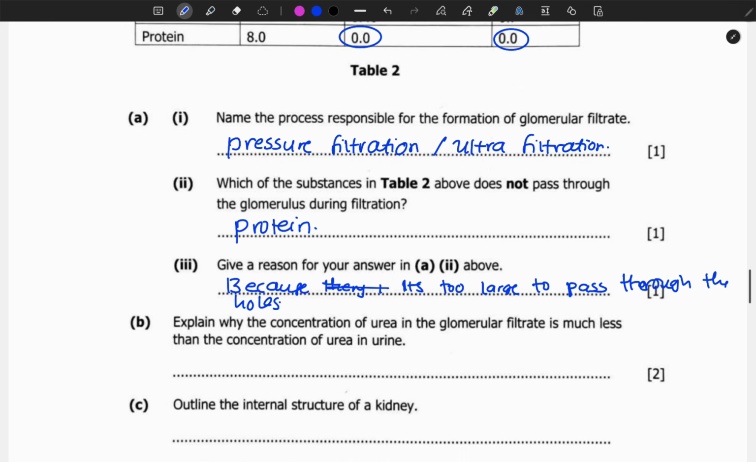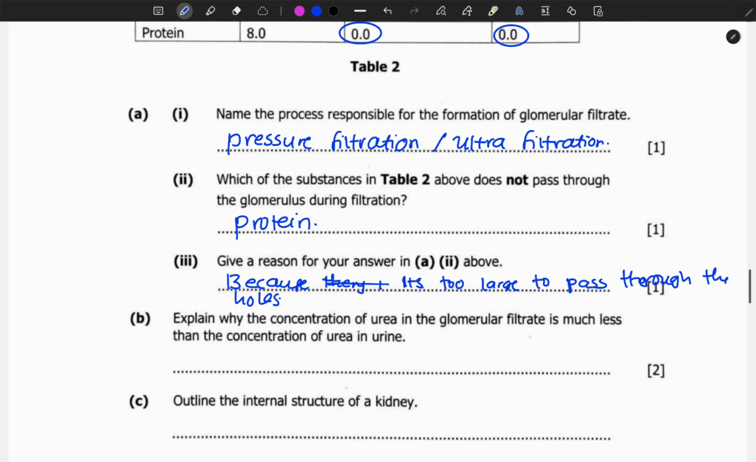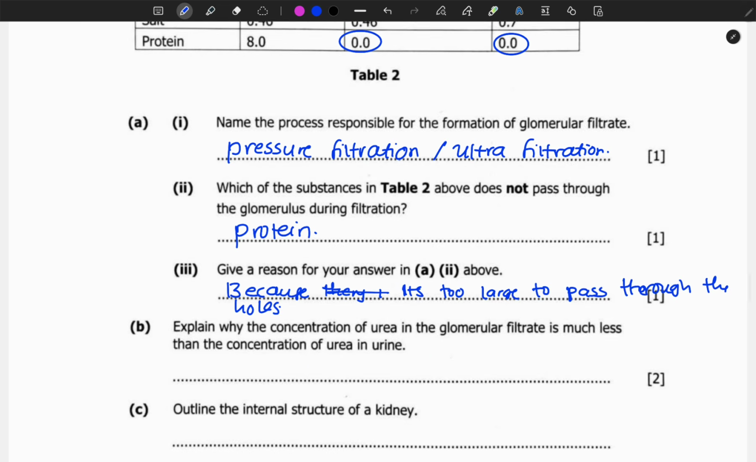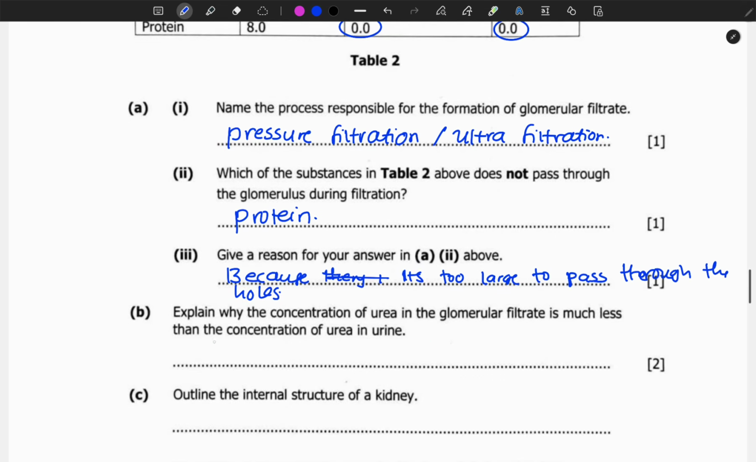Then explain why the concentration of urea in the glomerular filtrate is much less than the concentration of urea in urine. We are taught to explain, so we can say because urine is a final waste product to be excreted.